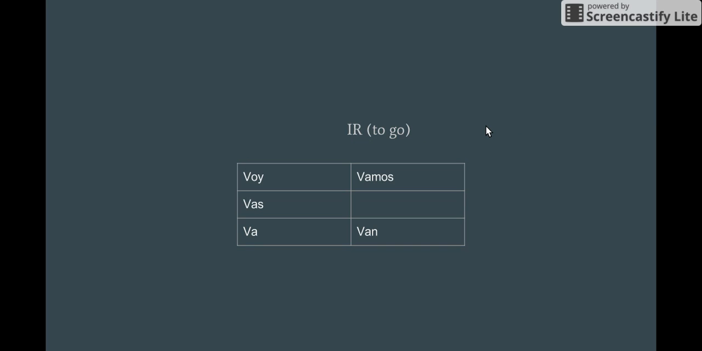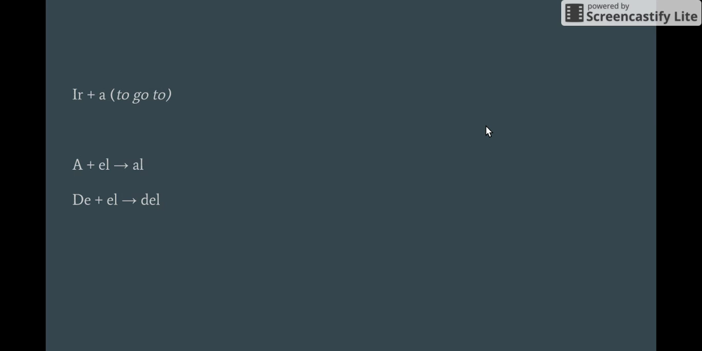What I'd like to go over first is the verb ir, to go. As you can see, ir is an irregular verb in that it has its own conjugations for each subject. So yo voy, tú vas, él va, nosotros vamos, ellos, ellas, ustedes van.